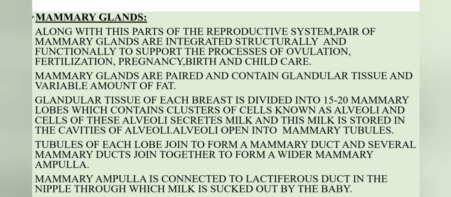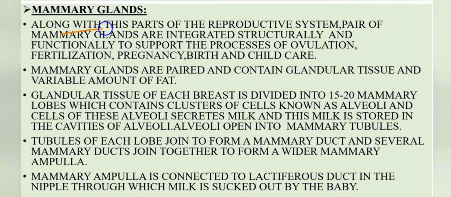Then moving to the next slide, mammary glands. Along with the parts of the reproductive system, a pair of mammary glands are also present, and they are integrated structurally and functionally to support the processes such as ovulation, fertilization, pregnancy, birth and childcare. These mammary glands are modified sweat glands.